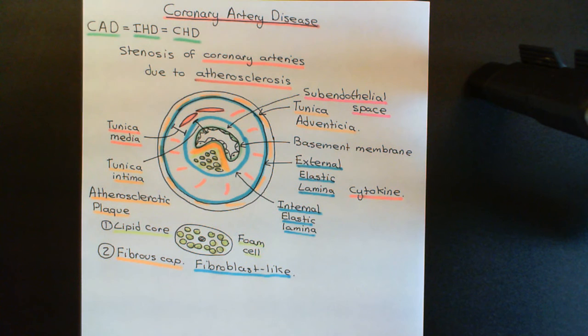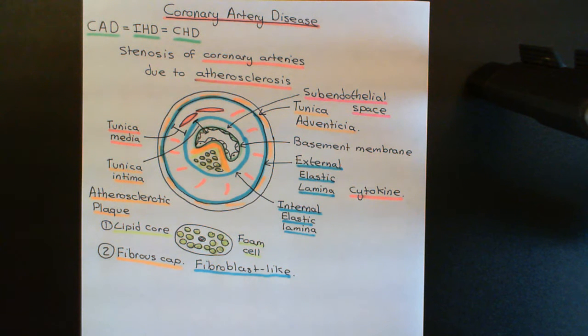Okay, so that's the process of atherosclerosis, and risk factors for this are anything that could cause chronic damage to the endothelial cells, such as hypertension, uncontrolled diabetes, smoking, and also having too high plasma LDL level.